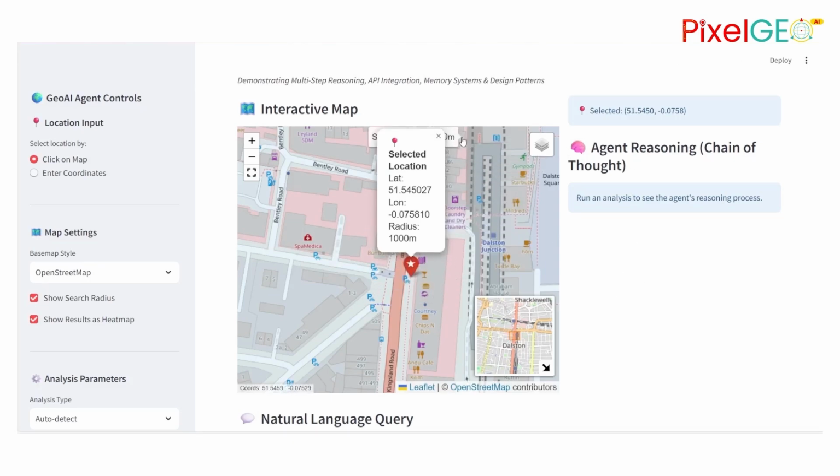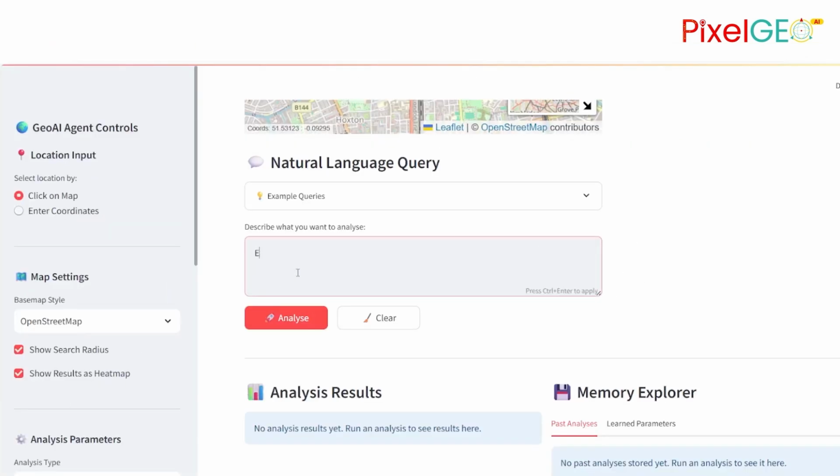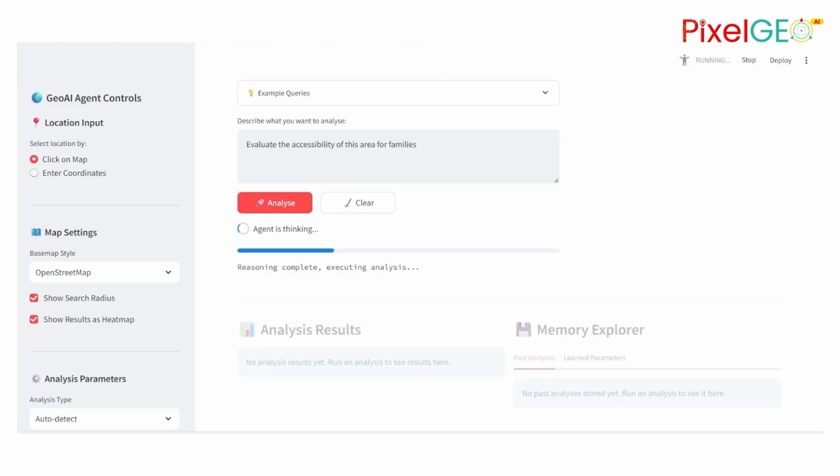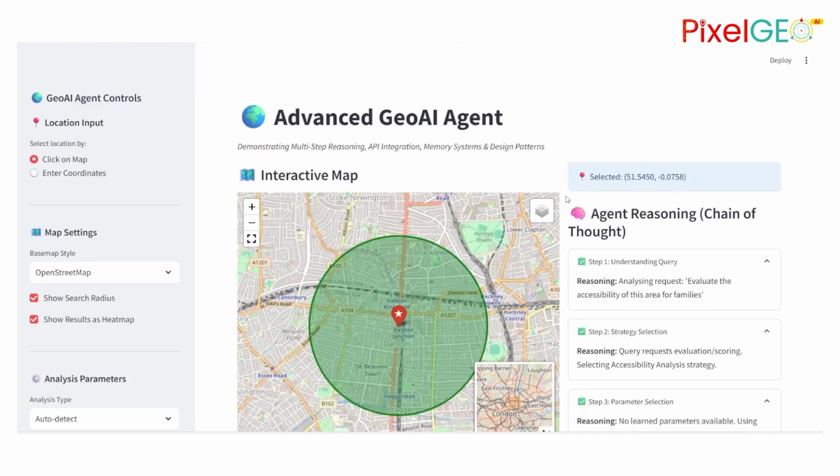The agent now knows where we are looking. You can see the coordinates here. Evaluate the accessibility of this area for families. That's it. No technical jargon or criteria. Just a question. Let's see what happens. Now watch the reasoning panel.